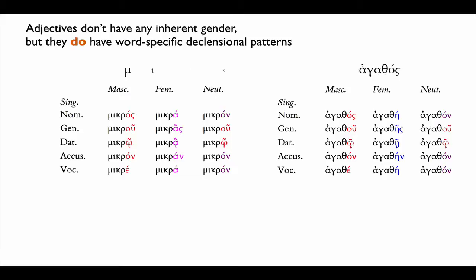What if instead of the word mikros, we introduced a new adjective, dikaios? Well, it looks like its masculines and its neuters are going to be easy enough. They're like second declensions. But how is it going to form its feminines? Is it going to be like agathe, or is it going to be like mikra? The answer is it's going to be like mikra.